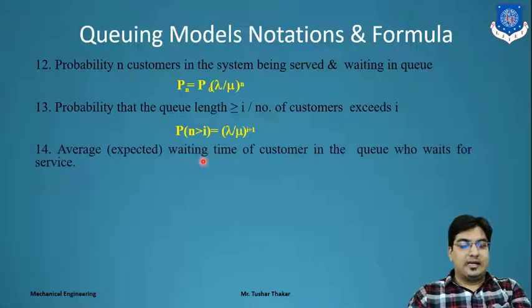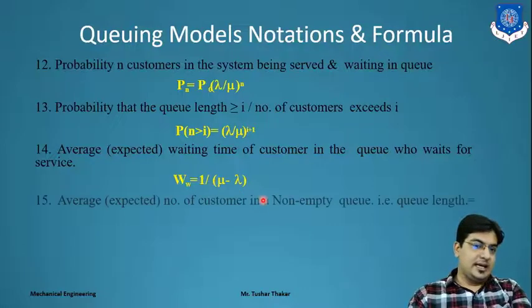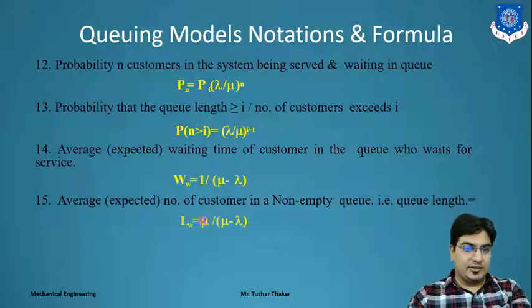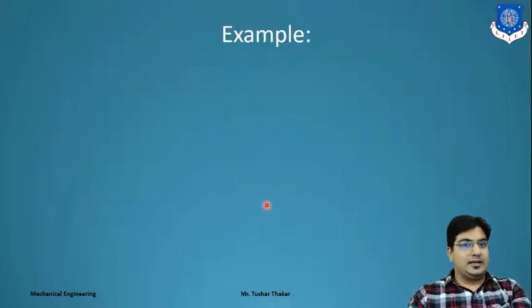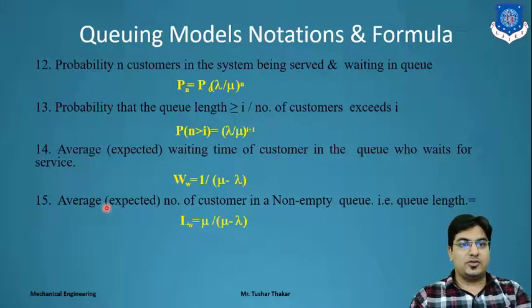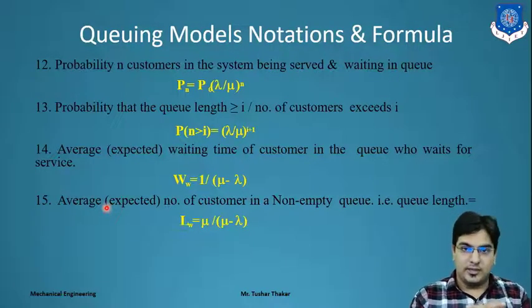The next is the average waiting time of a customer in a queue who waits for the service, denoted by WW, which is 1 divided by mu minus lambda. Next is the average number of customers in a non-empty queue, that is, the queue length LW, which is equal to mu divided by mu minus lambda. Clear? So all 15 equations are there for solving queuing models.